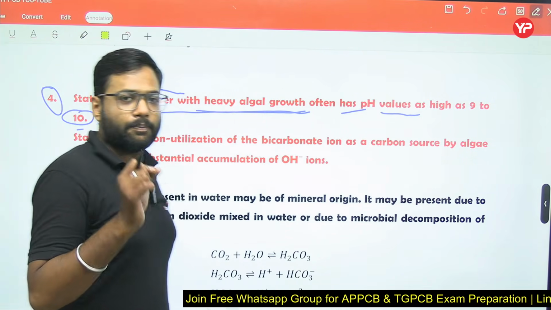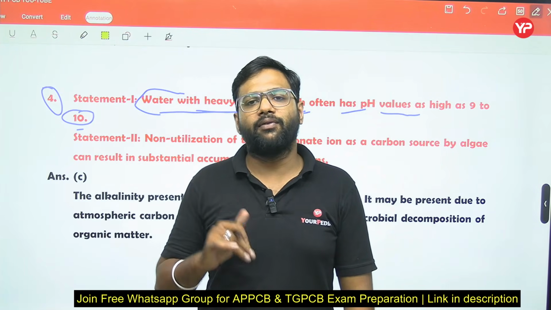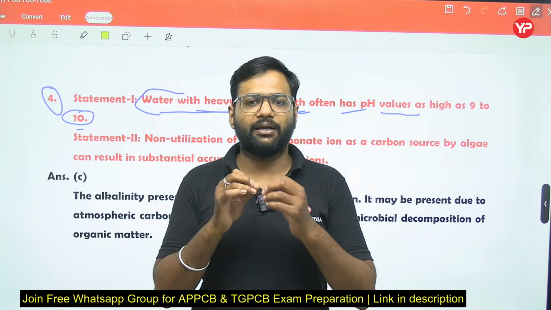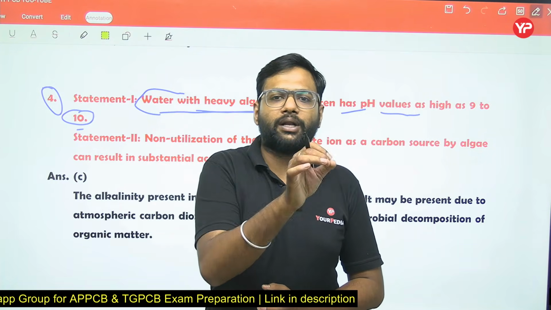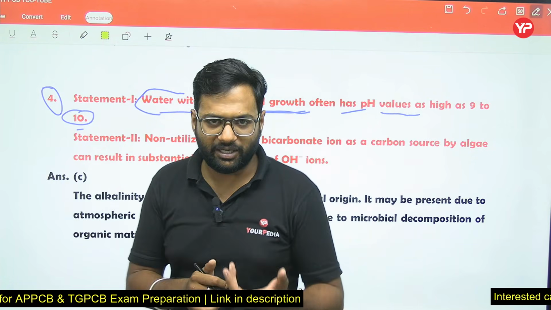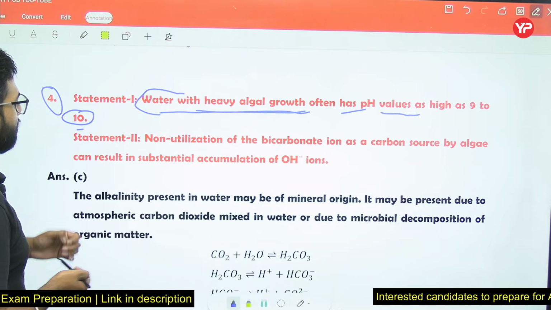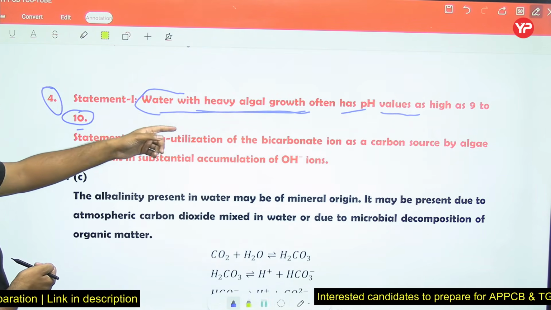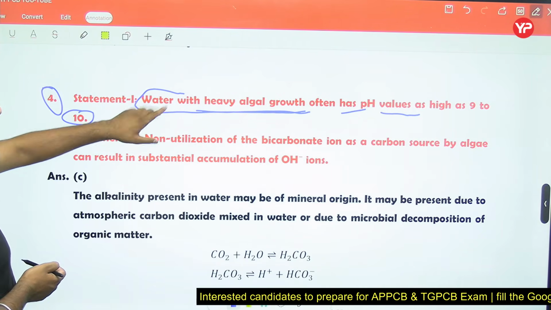So if we talk about the pH of water in which eutrophication is occurring, in which algal growth is there, that water has a pH of about 9 to 10. Yes, this statement is true. So the statement is saying that the pH value is 9 to 10. Yes, this statement is true.